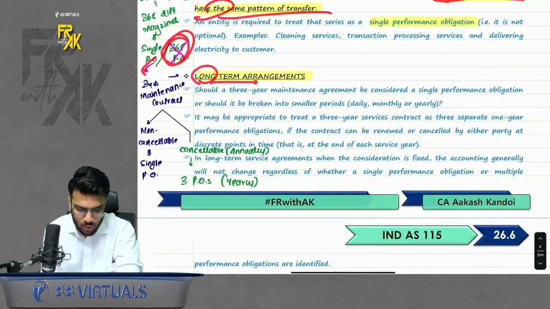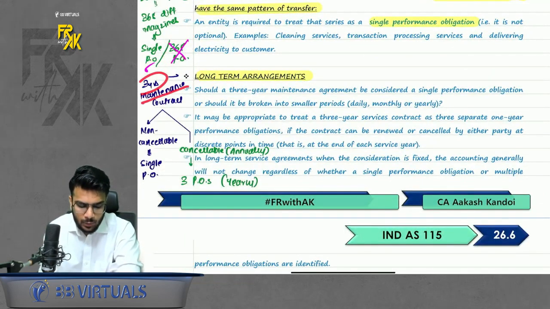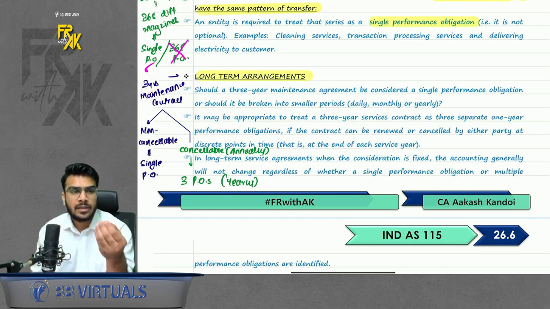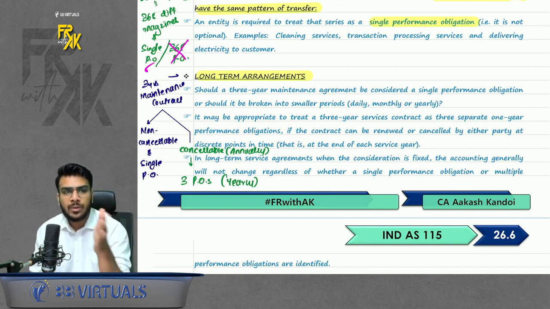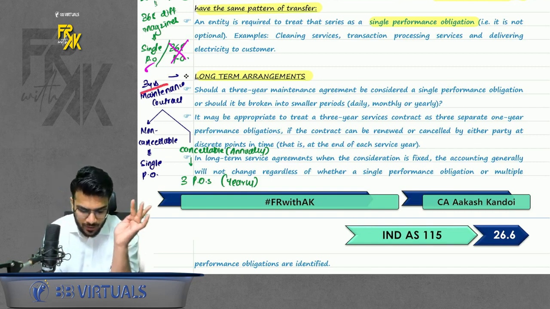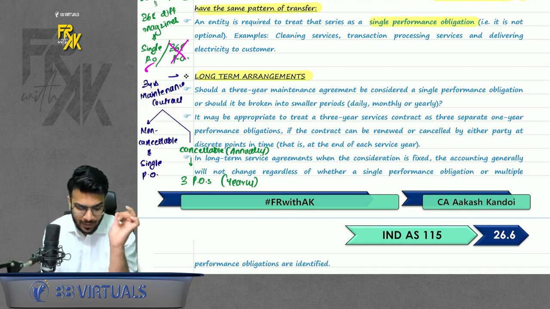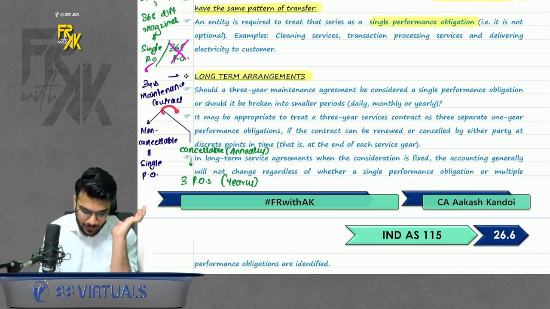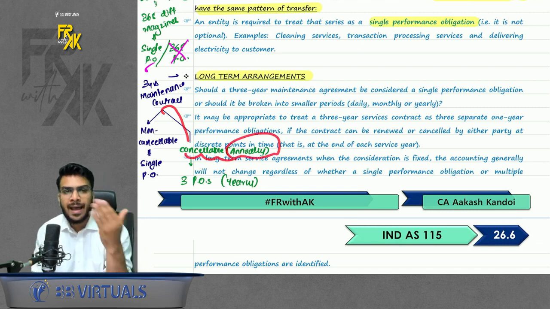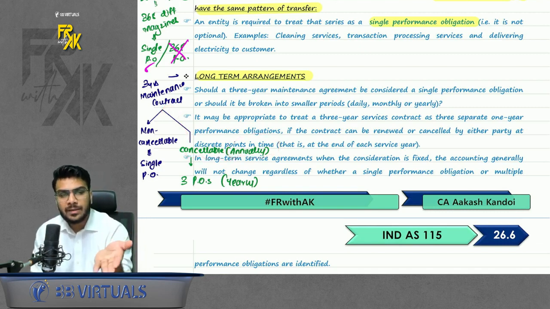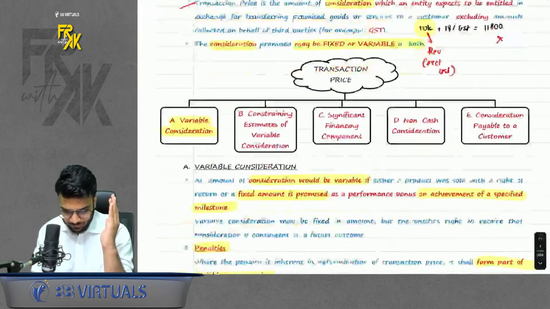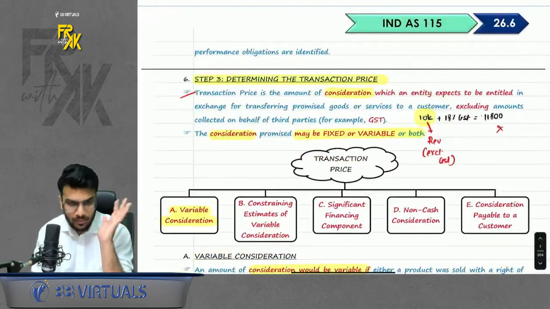Next, long-term contracts. If you enter into a 3-year maintenance contract, what will the obligation be here? Will it be a single 3-year performance obligation or three annual performance obligations? If you enter into a 3-year maintenance contract and it is non-cancelable, it will be treated as a single performance obligation. But if it can be cancelled annually by either of the parties, it will not be a single PO; it will be 3 annual POs. Do remember that. This is what we did in step number 2.